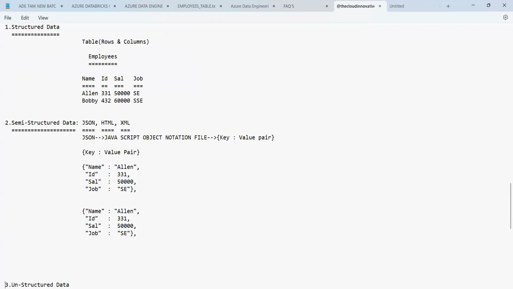The same values repeated here. Now, name is there. I'll change the name now. Now the second row, what should I give as the name? Bobby. In the same way, I should give the ID as 431. Guys, these are all the data we are going to deal with. That's the reason I'm discussing all this.